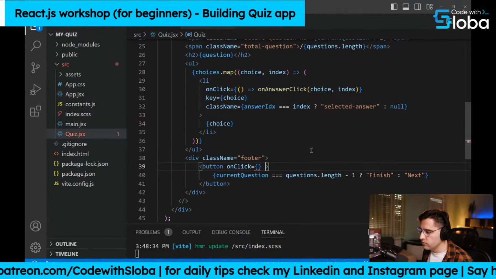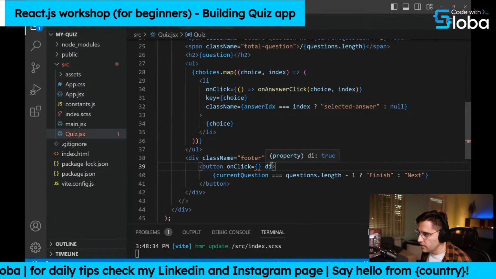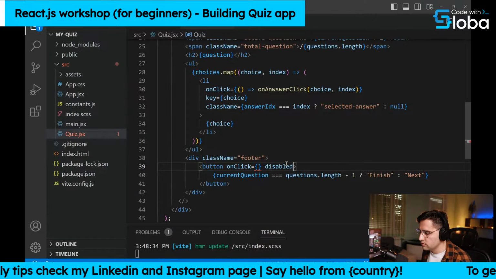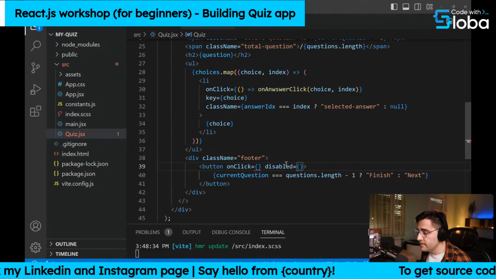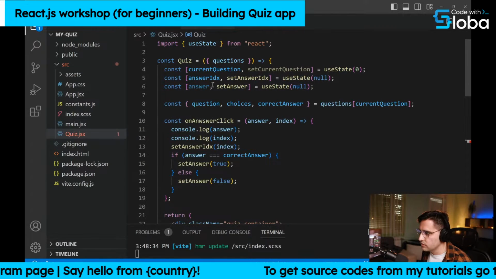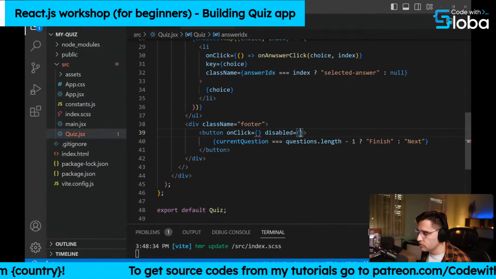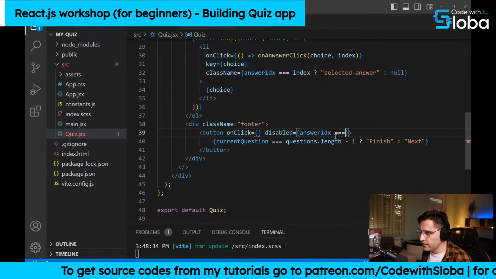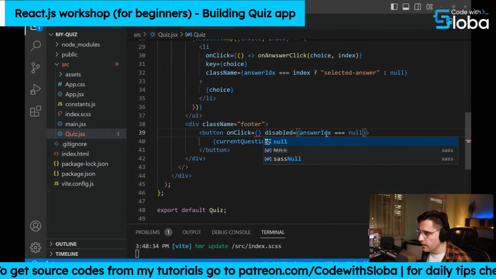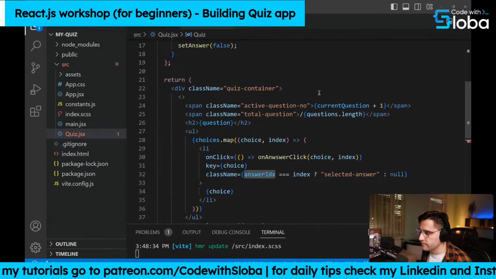And also what we want to do is set the disabled state. So disabled, and it's disabled if there is no answer. So if we haven't selected anything. So if answer index is equal to null. So if we haven't selected anything, and the initial state of the answer index is null here.